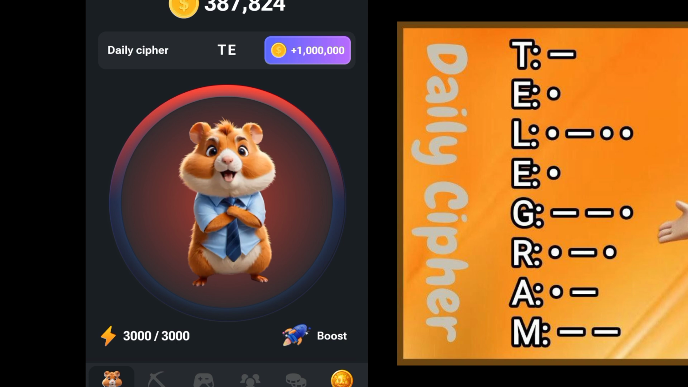Then L as dot dash dot dot. Then we have another E, that's dot. Then G, dash dash dot. Then R, dot dash dot. Then A, dot dash. Then M, dash dash.